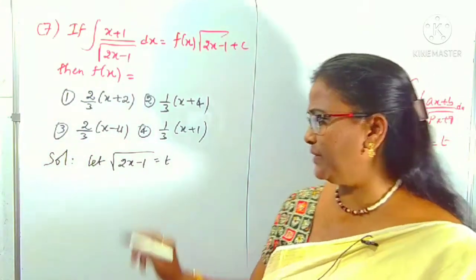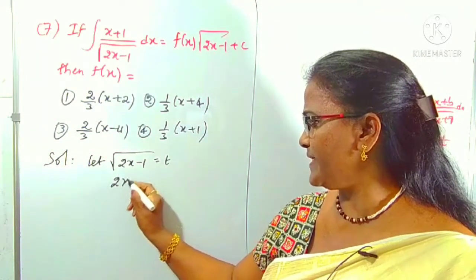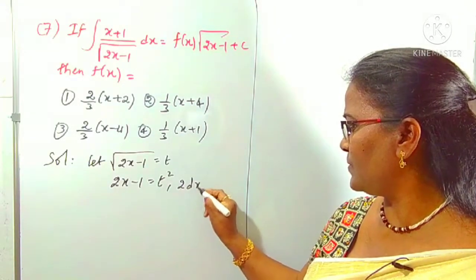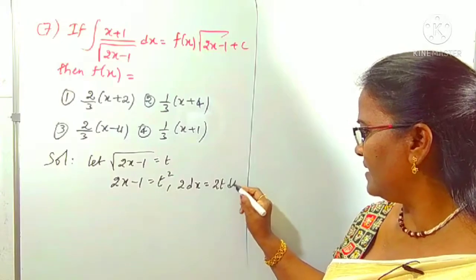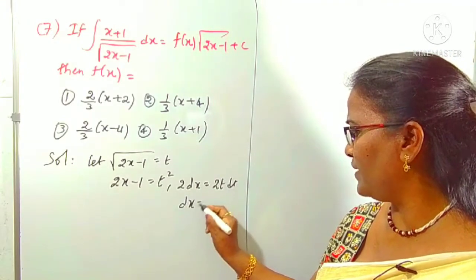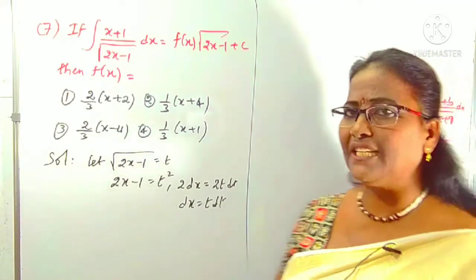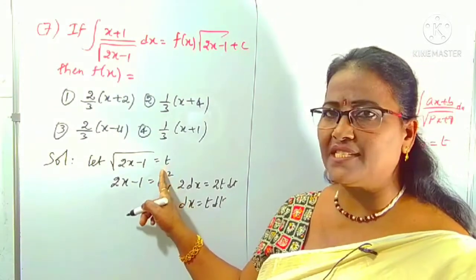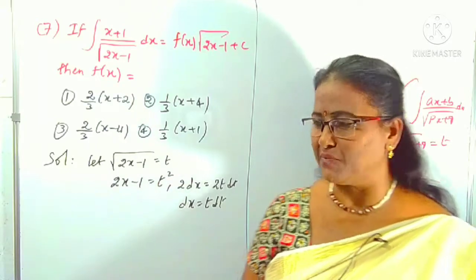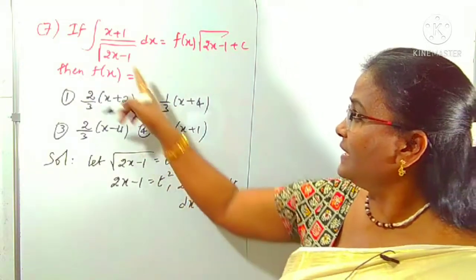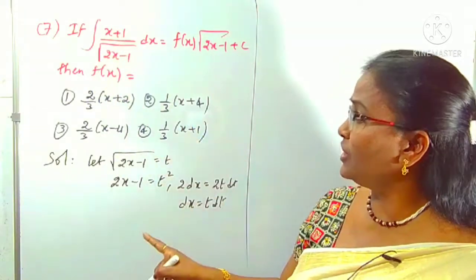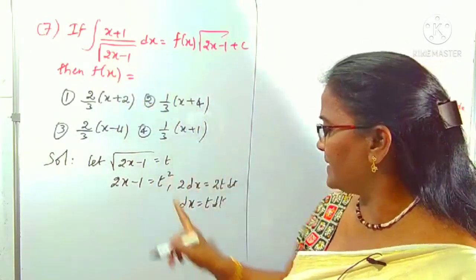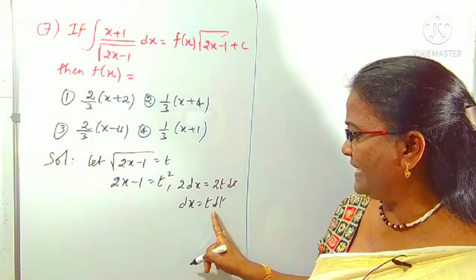To find its derivative, squaring on both sides, 2x minus 1 is equal to t square. That is 2 dx is equal to 2t dt, right? You know very well, after substitution, what you have to do. We have to convert the remaining functions also in terms of the substitution variable. Here the substitution is t, so the remaining functions also we convert in terms of t. Here x plus 1 is there, that you have to convert, and root over 2x minus 1 is t. dx also you have to convert, dx in terms of t dt.